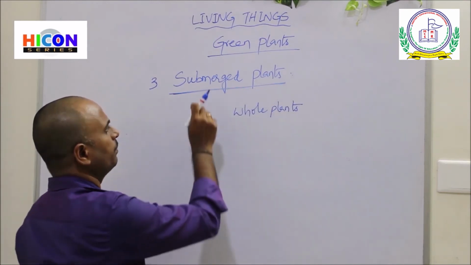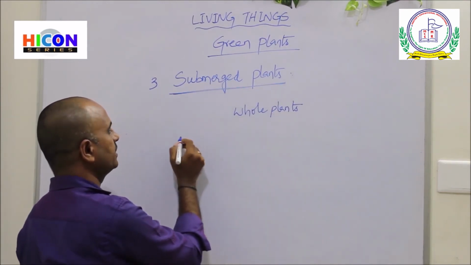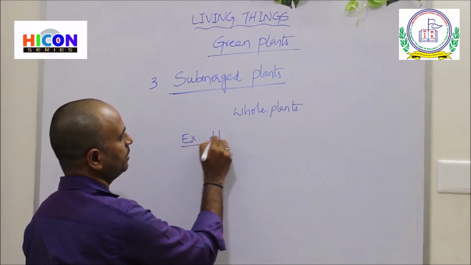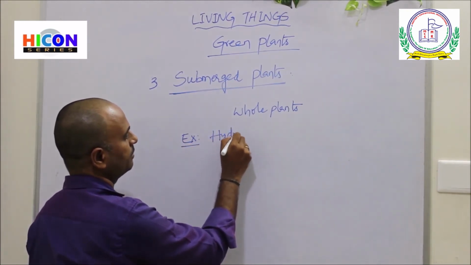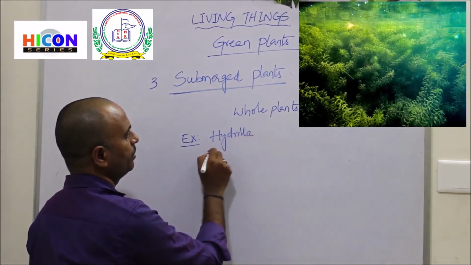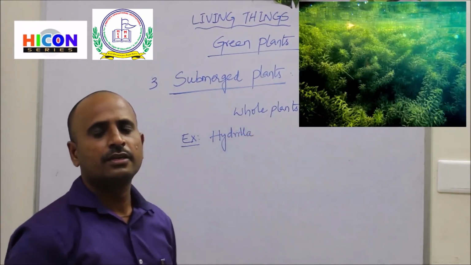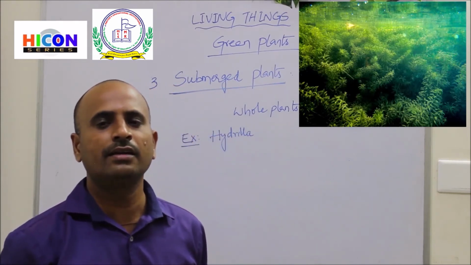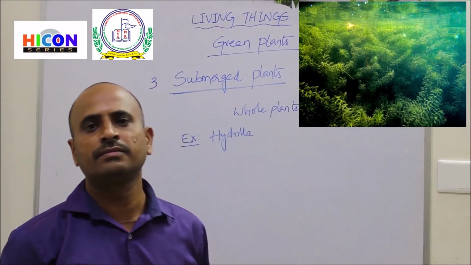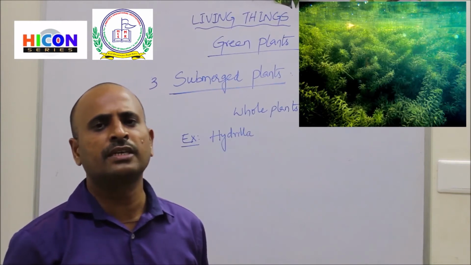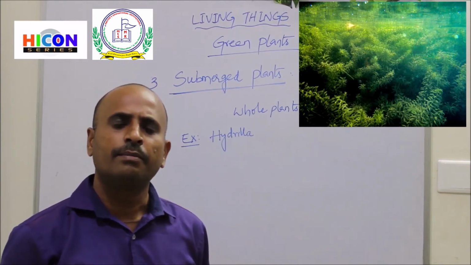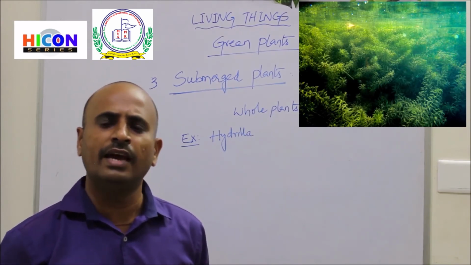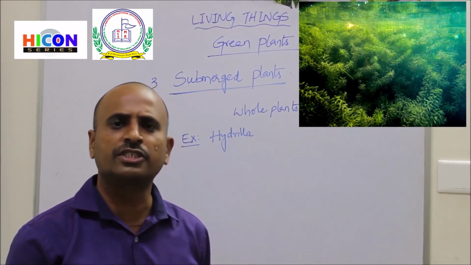And the first example for the submerged plants is hydrilla. So all of you look at the picture. The picture is showing a plant called hydrilla. If you observe the picture, the hydrilla plant has very small leaves and soft stems.